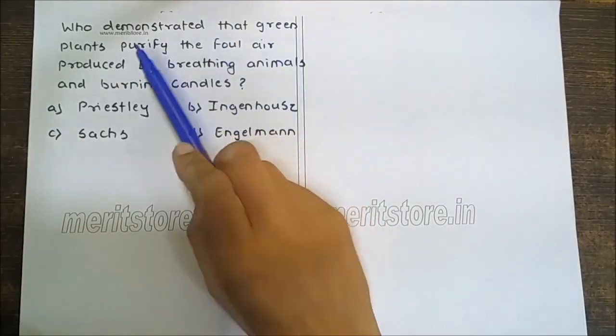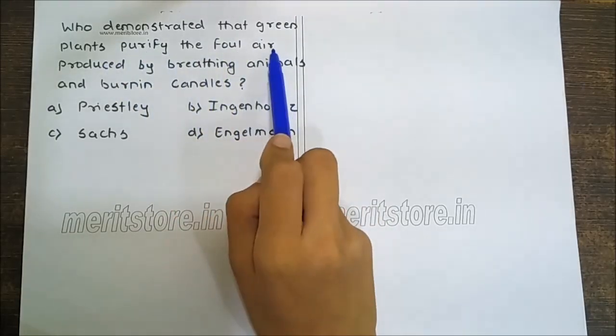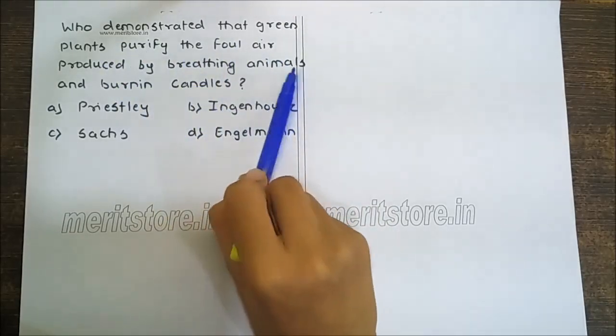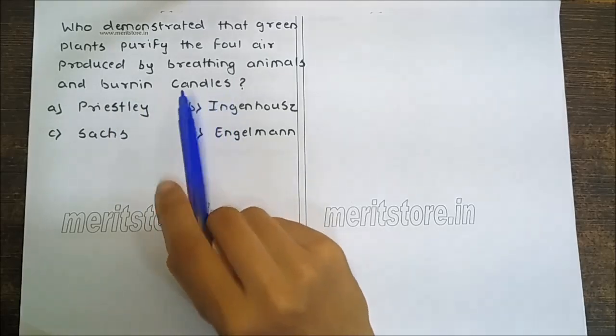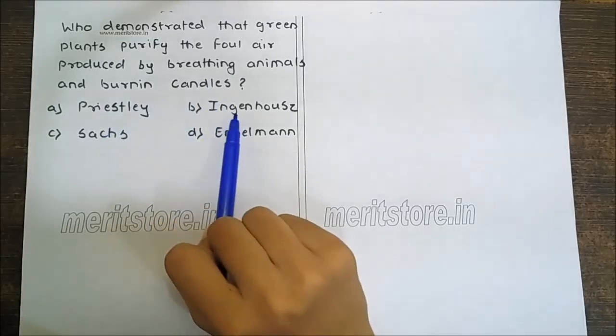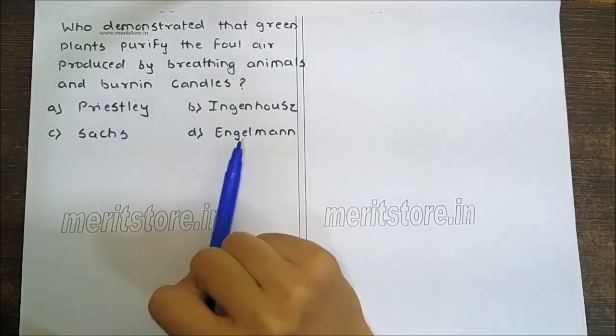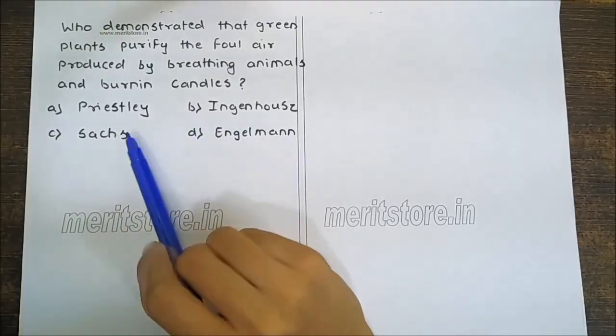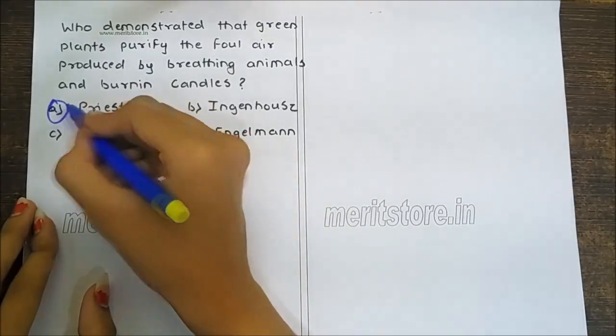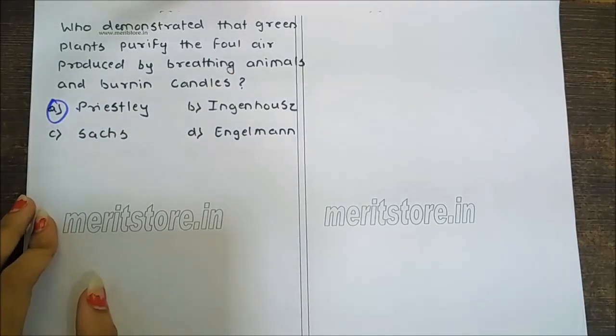Who demonstrated that green plants purify the foul air produced by breathing animals and burning candles? Options: Priestley, Ingenhousz, Sachs, Engelmann. So here the correct answer is Priestley. Why? Because Joseph Priestley in 1770 observed that a candle burning in a closed space, a bell jar, soon gets extinguished. Similarly, a mouse kept in a closed space would soon get suffocated and die.